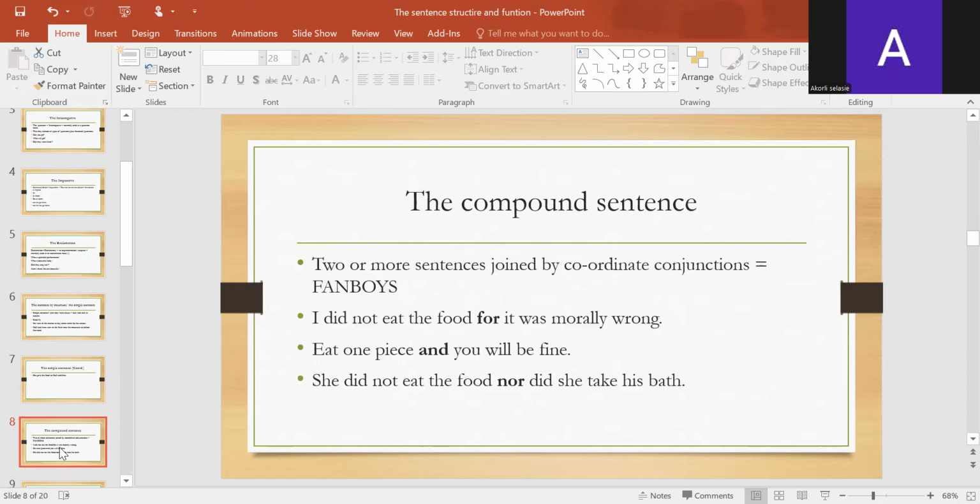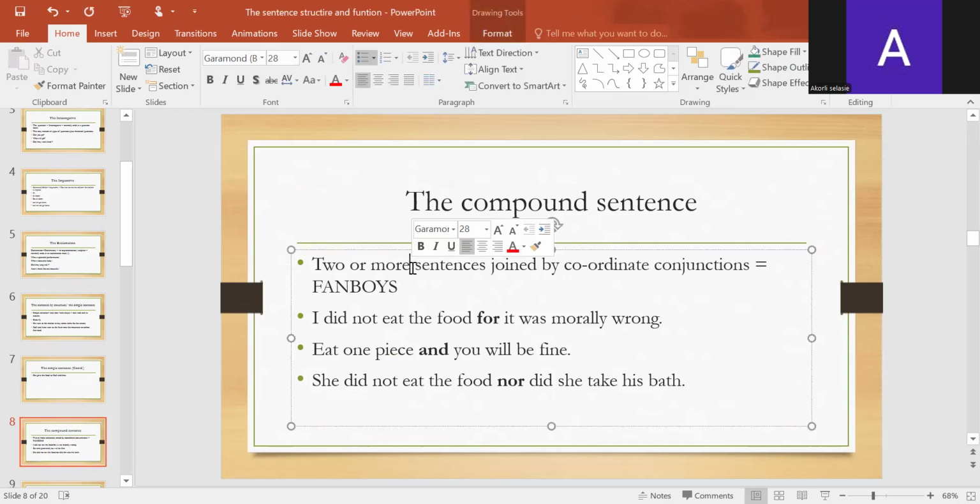The compound sentence itself now: two or more sentences joined by coordinate conjunctions. Two or more simple sentences. If you like, let's make it more specific: simple sentences joined by coordinate conjunctions.